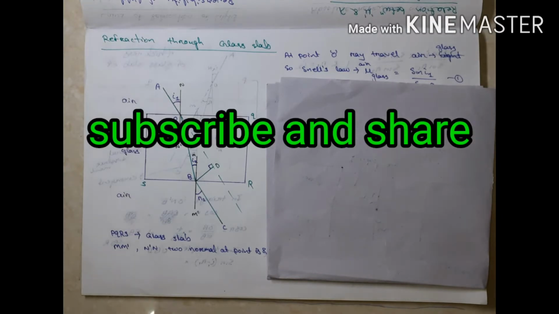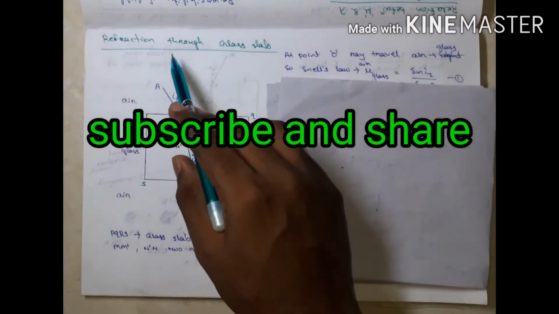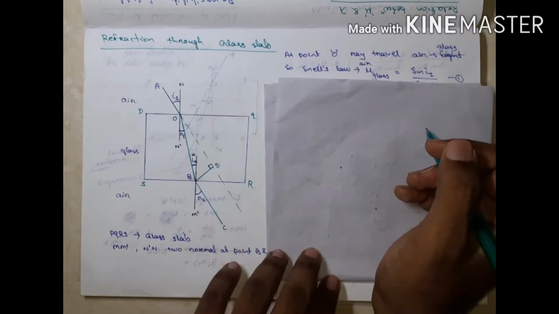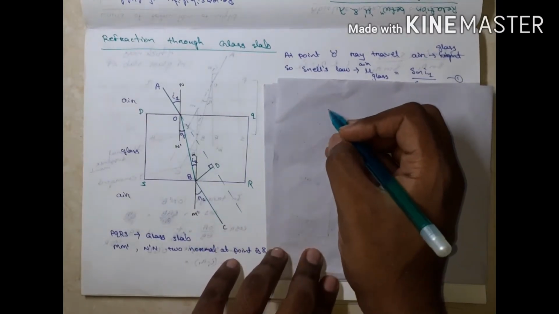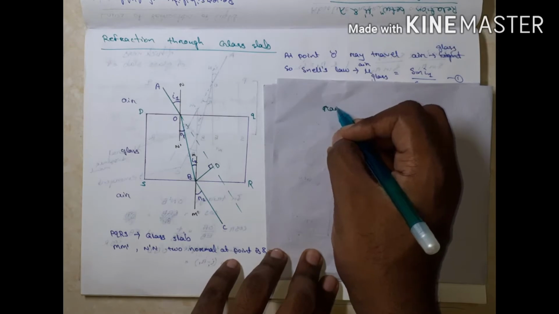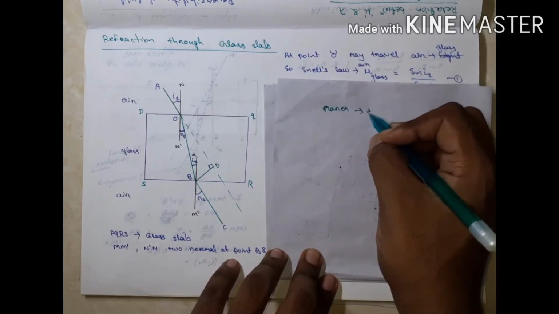Today our concept is refraction. That one concept is refraction through glass slab. In previous class we studied if light travels from rarer medium to denser medium.